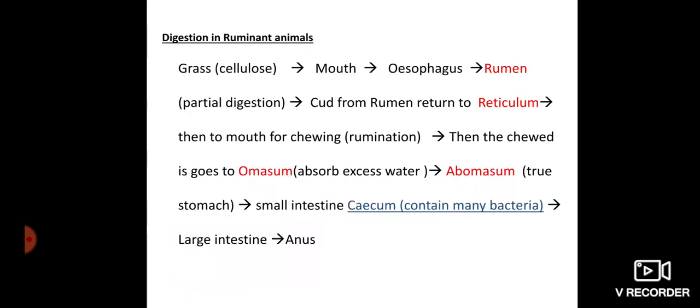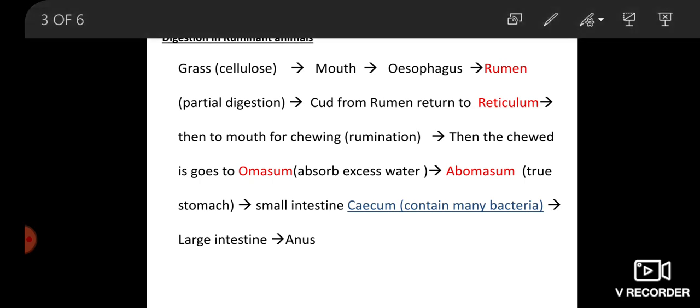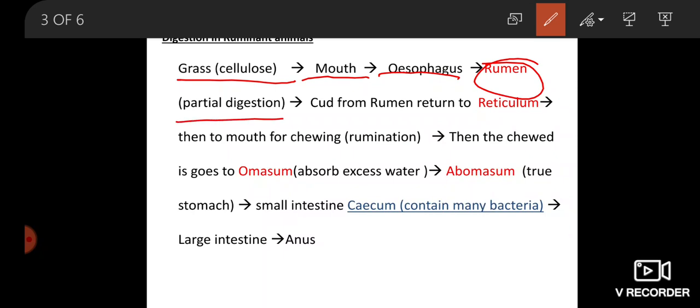Okay, now come to this second slide. Here is the route of the ruminant animal, how the food is going into the body. First the grass or cellulose goes into the mouth, then esophagus, then first chamber rumen, where partial digestion takes place. Then the partially digested food called cud returns from the rumen to the reticulum, the second chamber.